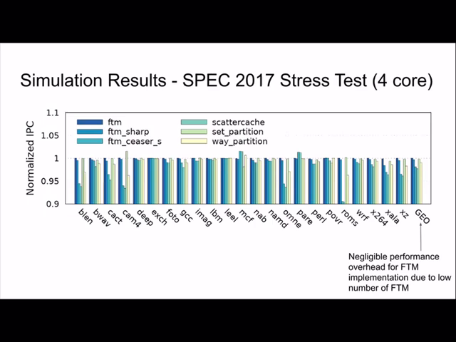In this particular case, it also looks like set partitioning is working pretty well, because we have the same benchmark running on each core, and in that case static uniform partitioning is actually pretty good, because all processes would have similar utilization.